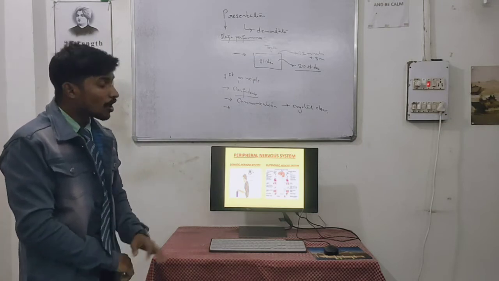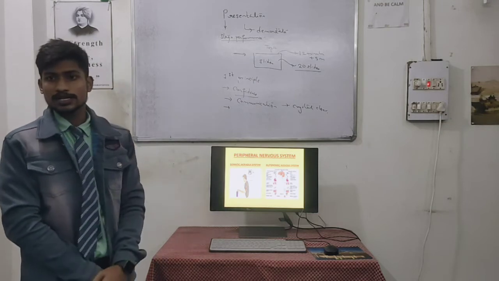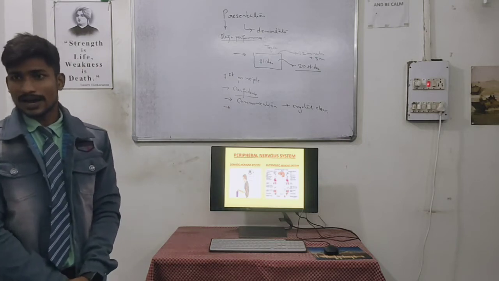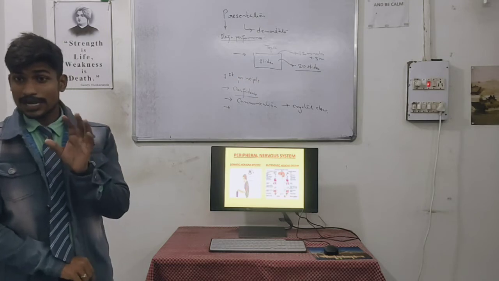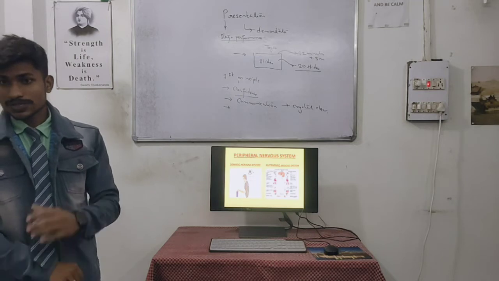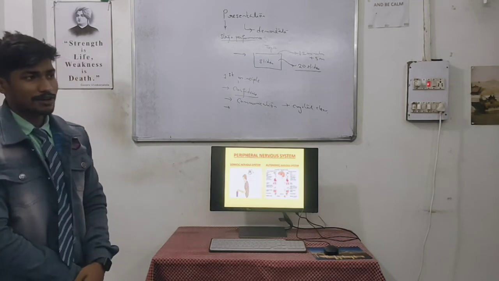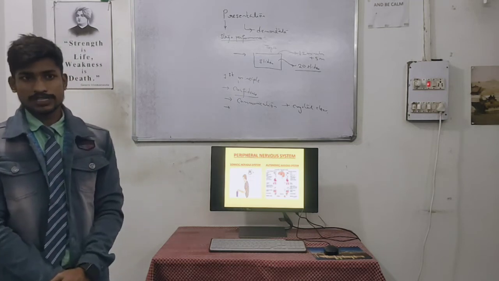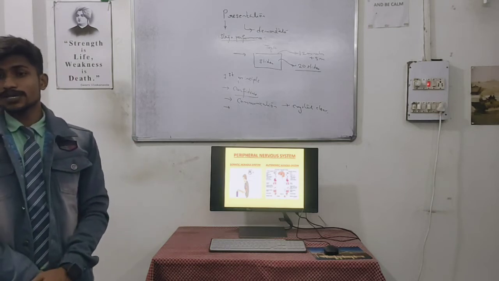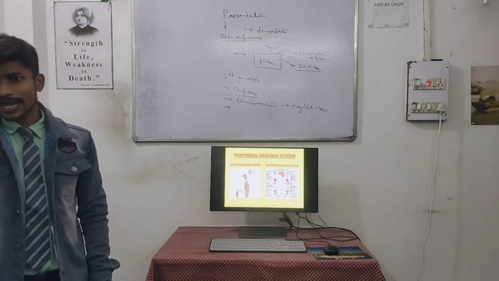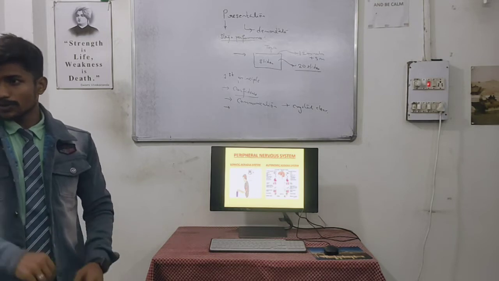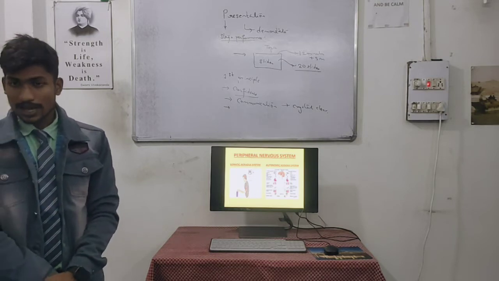At that process, or same process, all body organs follow. For example, if we have dim lights, our eyes get dilated so that they can absorb more light to see objects in the dark. If I am in a dark room, our eyes will get dilated, which means our pupil gets extended, and the light, which is very low, gets absorbed more and more, so that we can see the object in the dark.